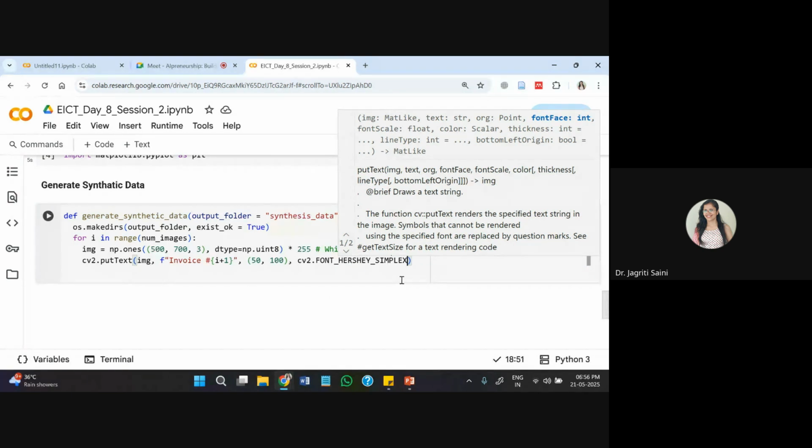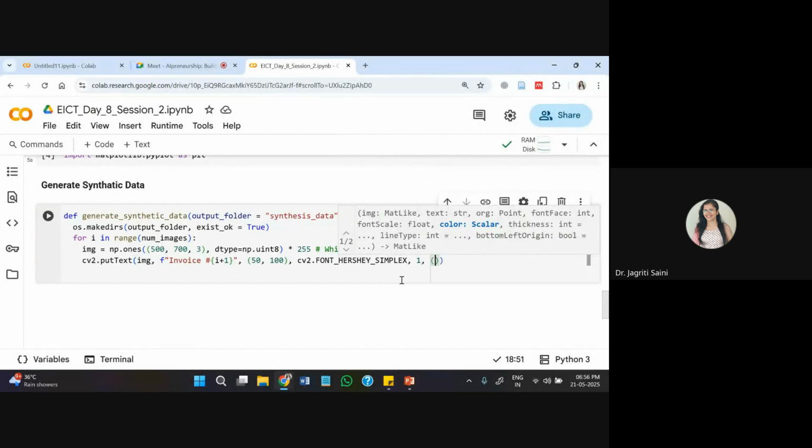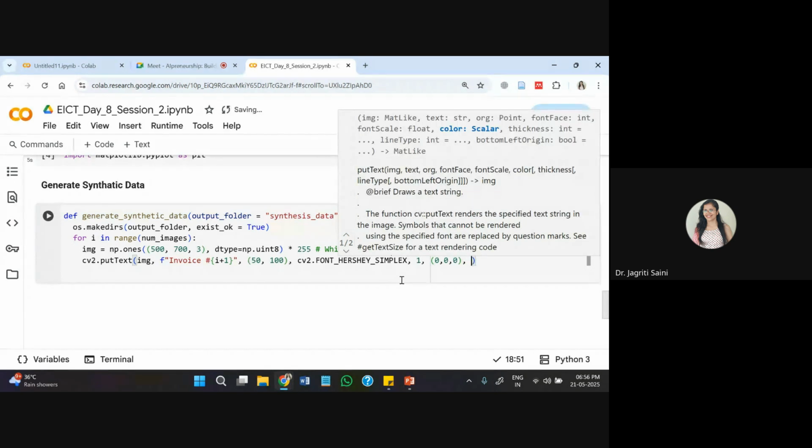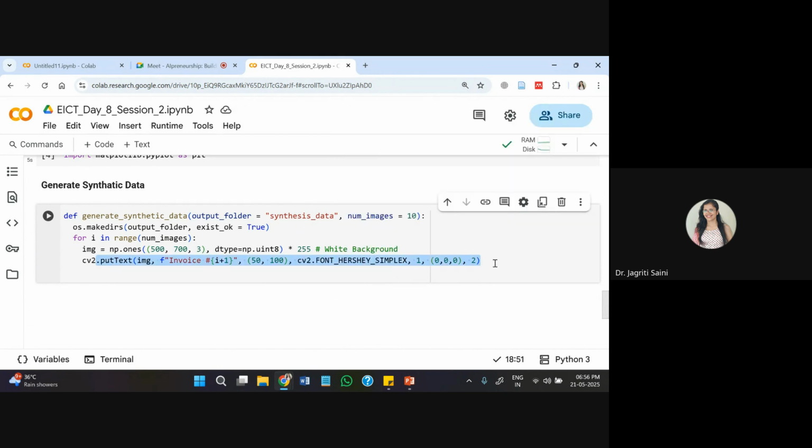There are different font techniques. I'm using one basic option here, and inside this I'll pass some elements where you will observe while I'm developing this put text section. In this, it is helping us to create new numbers ranging from 1 to 10 for every invoice.